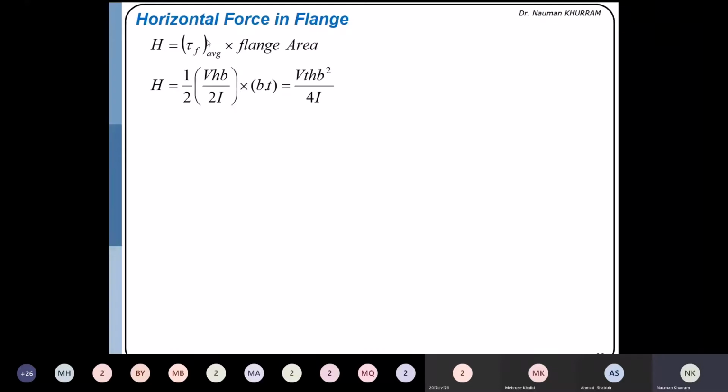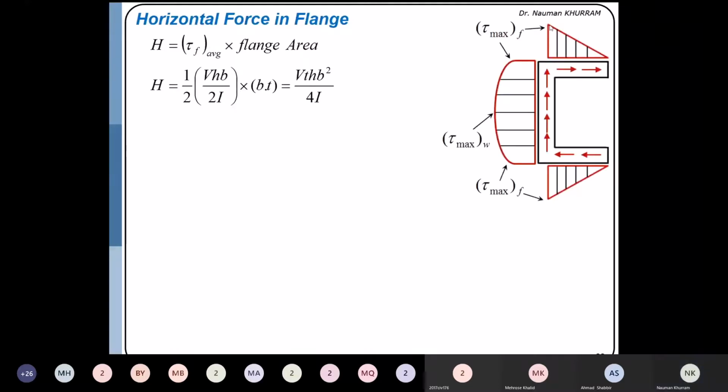So what is this? Here the stresses are VHb over 2I, and here the stresses are 0. So the average will be this stress plus 0 divided by 2, multiplied by b into t, which is the area of this flange. So we have this force H which is acting in the flange. Okay, similarly, the stress in the web.